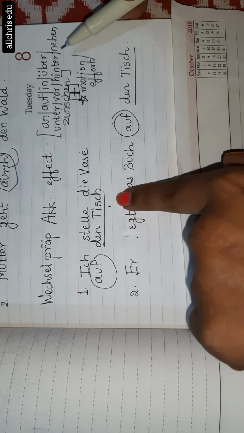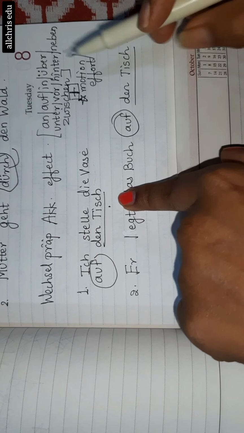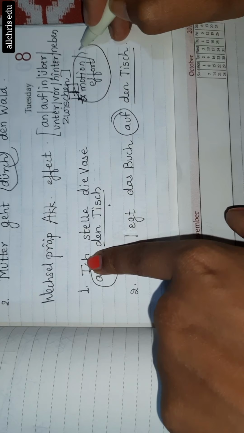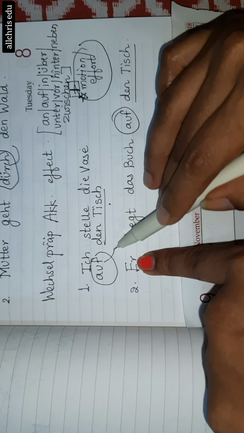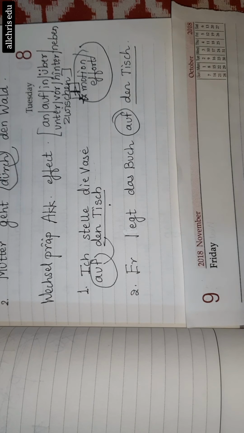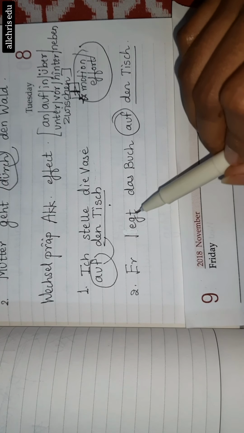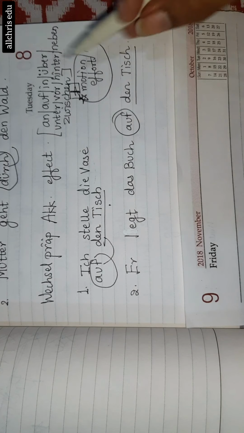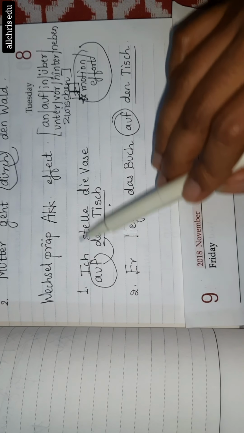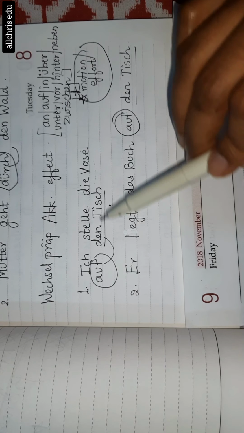So when this preposition comes into the picture, and if you can see an effort or a motion happening due to somebody, then the noun after this preposition is accusative. Legt means keeping it. Stellen also means to keep it. An auf means on. So I am keeping the vase on the table.